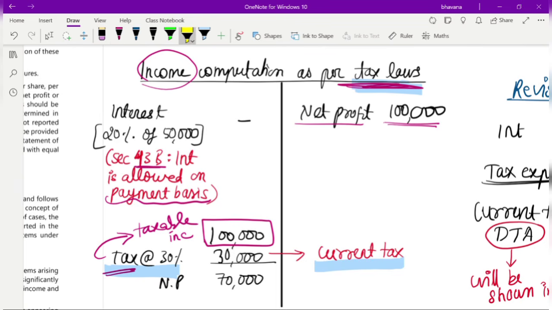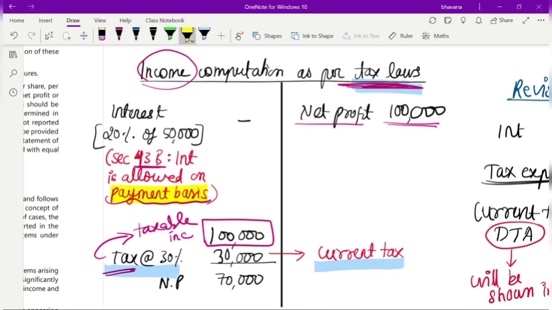The expense should be only allowed on payment basis. That means even though the expense is belonging to the current year only, if in this year you have not paid the interest, you must not book it as an expense. I'll repeat it again. What this says is that even though the expense or the interest is belonging to the current year only, if you have not paid the interest, you must not book it as an expense in the current year, or you must not debit it.